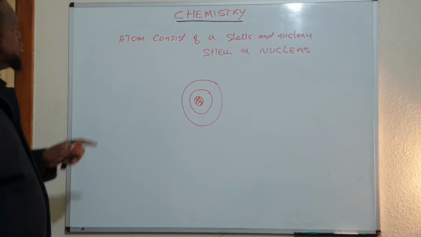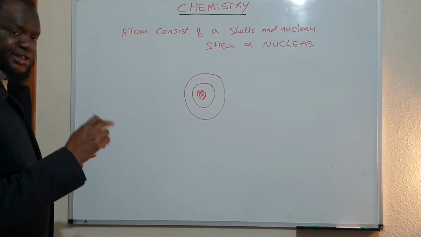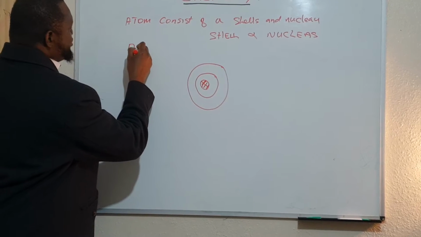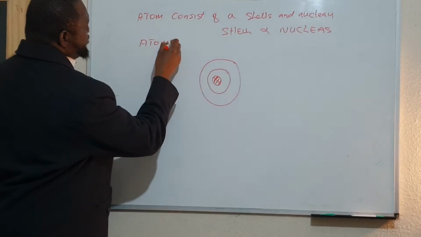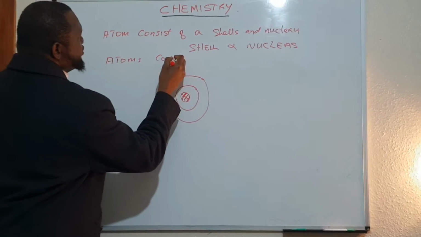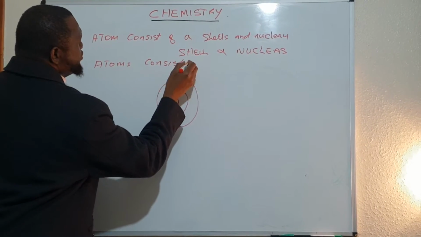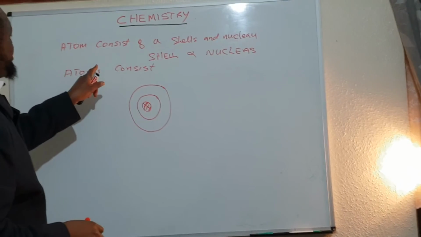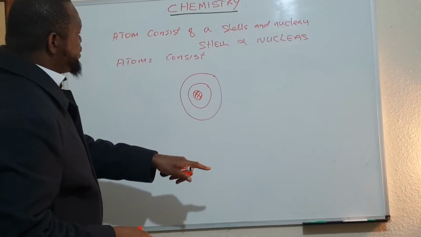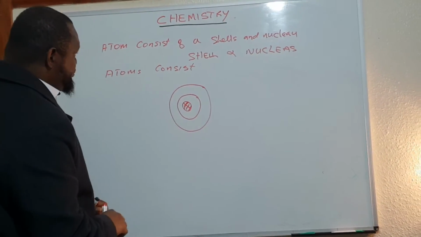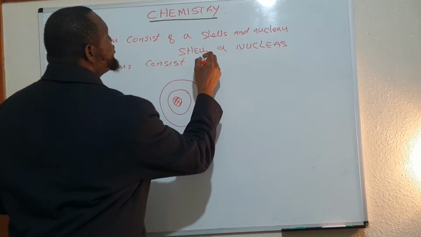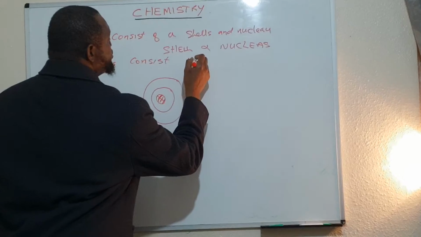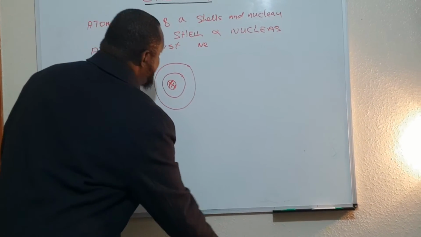Okay? So an atom consists of a shell and a nucleus.